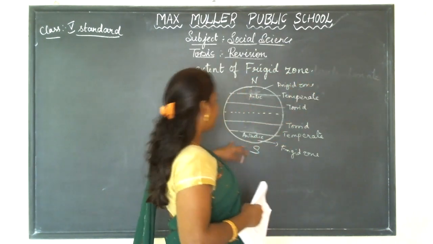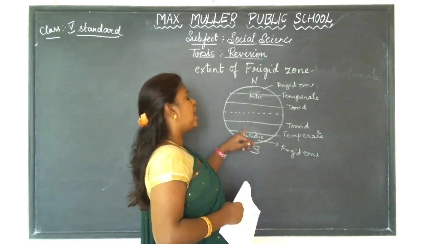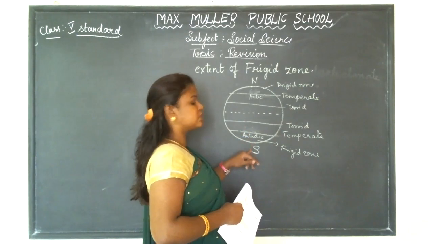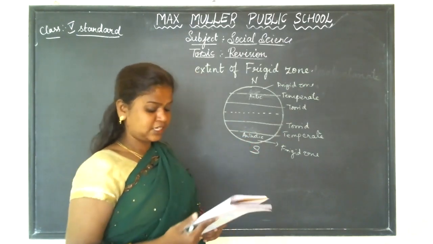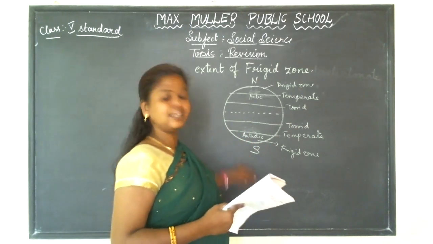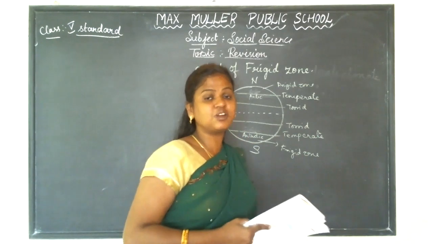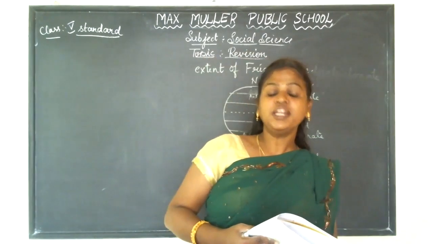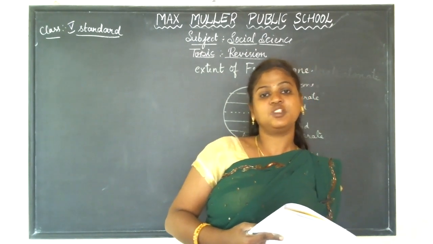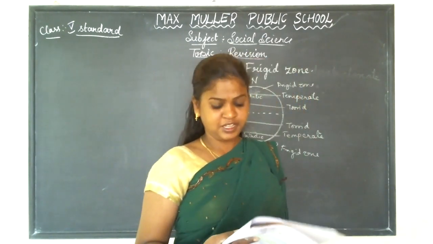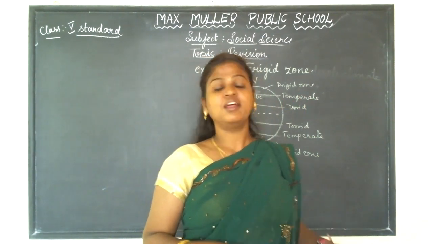And in the south, the zone which extends from the Antarctic Circle to the South Pole is called the South Frigid Zone, that is in the southern hemisphere. So the frigid zone is the coldest zone. Why is it the coldest zone? Because it is covered with ice and snow all throughout the year. Hence the frigid zone is the coldest zone on the earth.